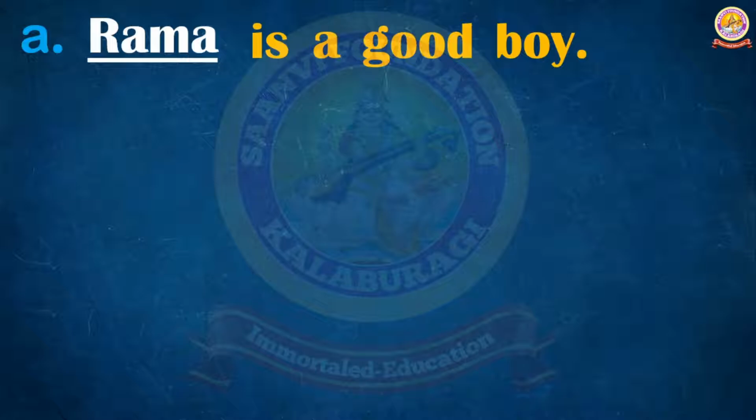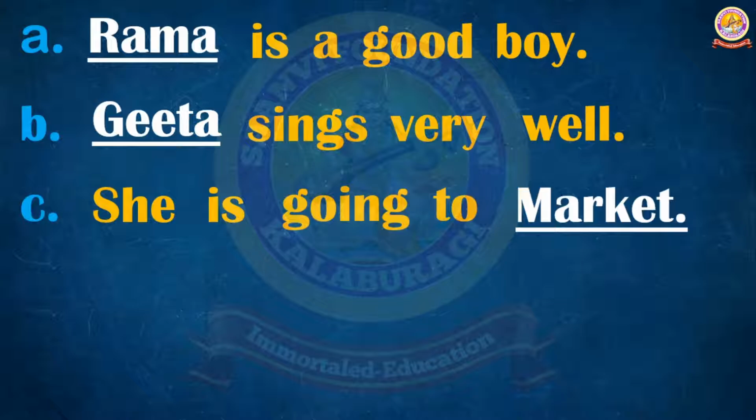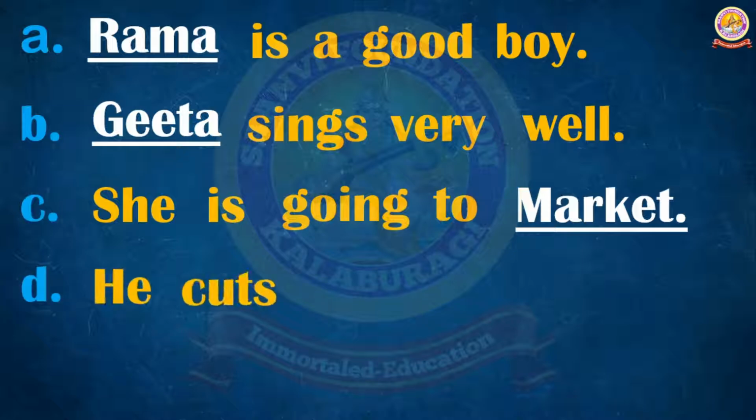Second example, Geeta sings very well. Which one is the noun here? Geeta. Next, she is going to market. Third example, which one is the noun here? Market. Exactly, because market indicates the name of a place. He cuts a tree. Here tree is the noun. So I hope you all understand the explanation or definition of the noun.